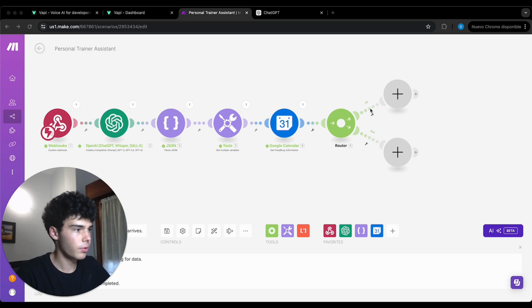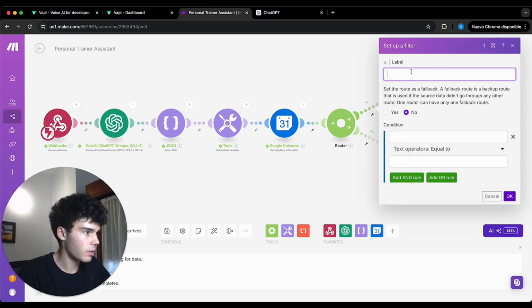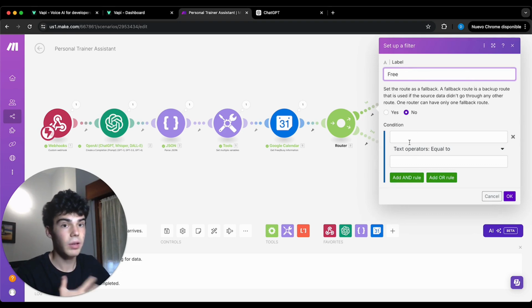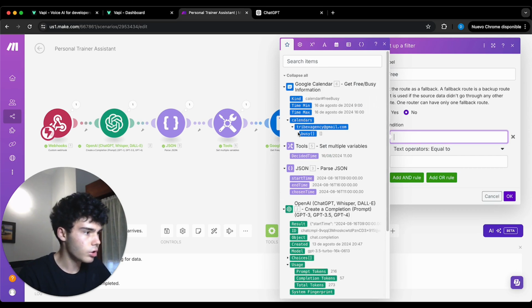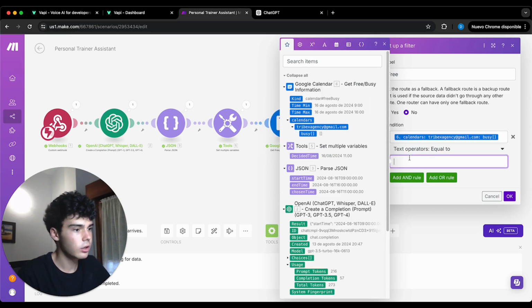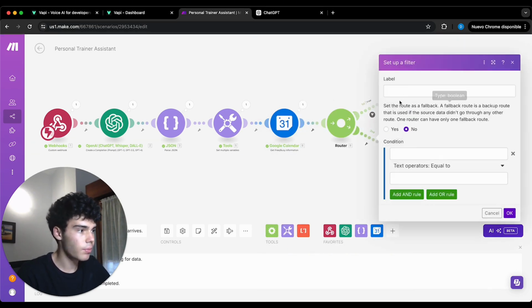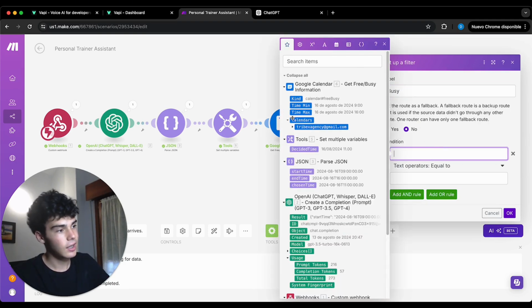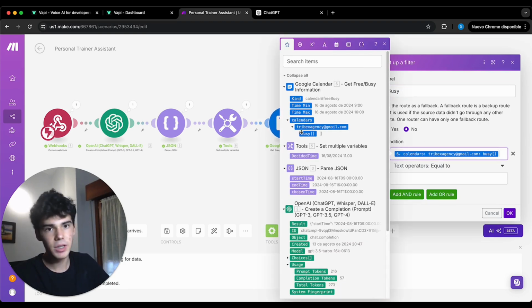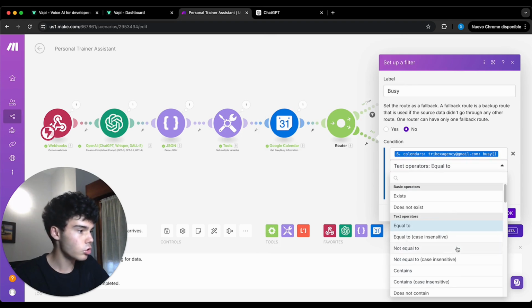And now we're going to put here inside label, we're going to call it free, so that in my calendar there are no busy events. And we're going to go to here, and we're going to put busy, and if it equals blank, to nothing, it's like I'm free. Then we're going to put here busy, so it means that here I'm busy, we're going to put not equal to blank space.